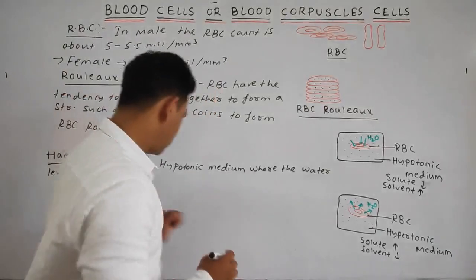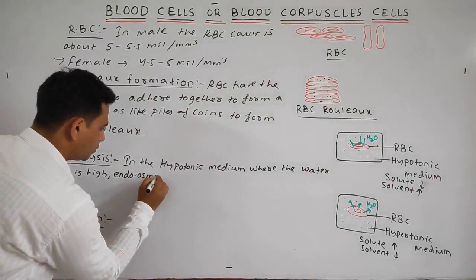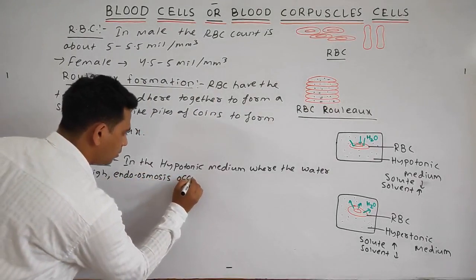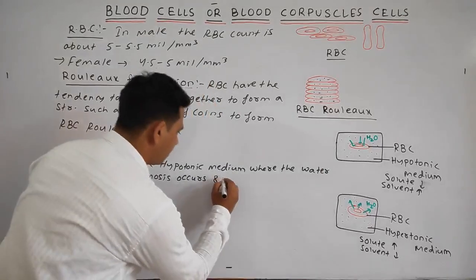Endoosmosis occurs and the water enters into the RBC.